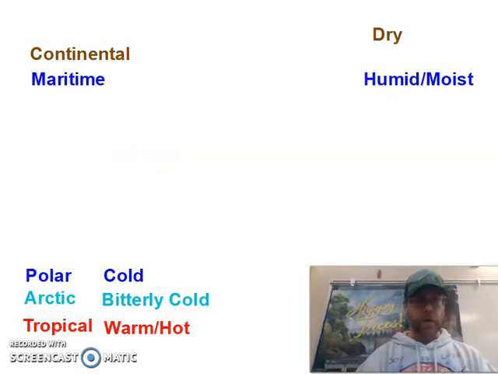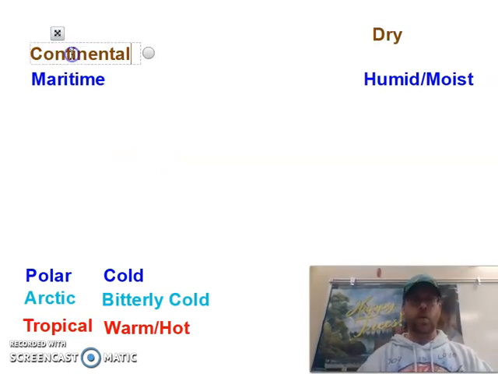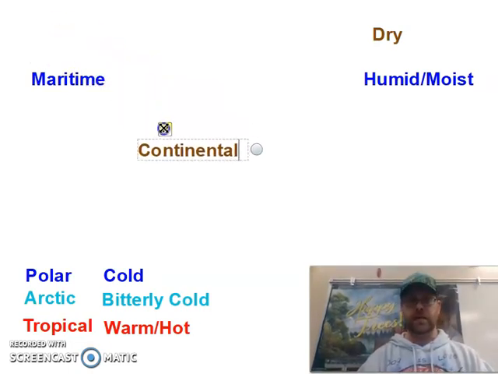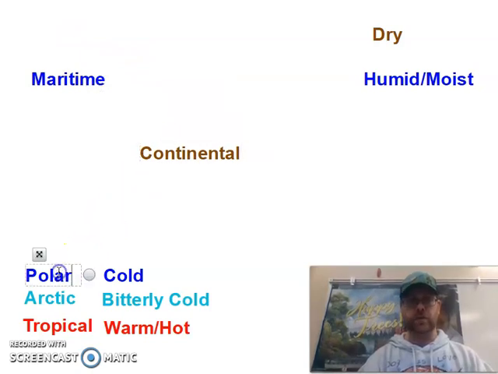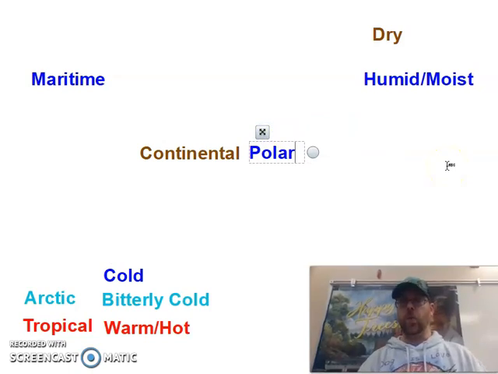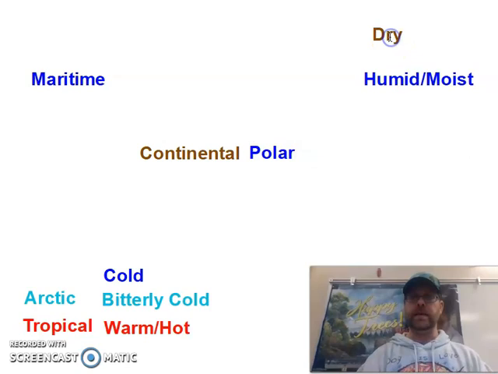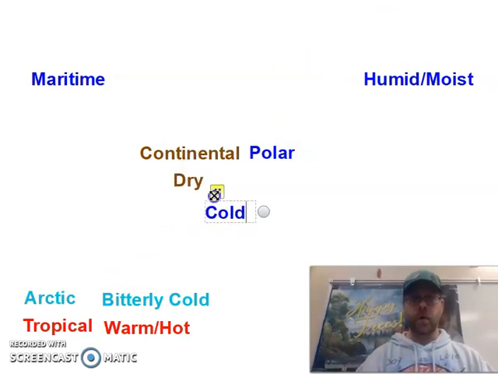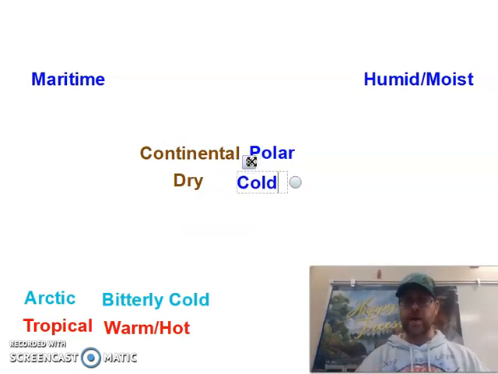Okay, so let's just say, what do you think if you had a continental polar air mass? What would it be like? Well, all you have to do is think about what those two things mean. Continental means dry, polar means cold. I would have cold, dry air in a continental polar air mass. That's not hard, is it? It really is that simple, I promise, for all of them.